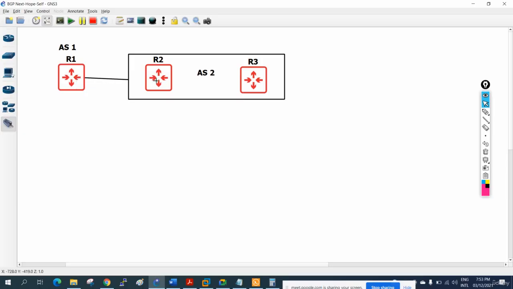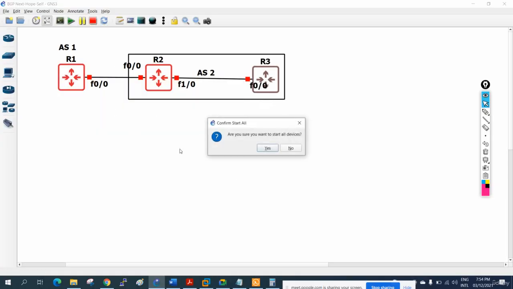So this is FastEthernet 0/0 to 0/0. And from here, let me connect. This is FastEthernet 0/1 to FastEthernet 0/0. Okay, so this is the connectivity we have. This is an iBGP, this is an eBGP.